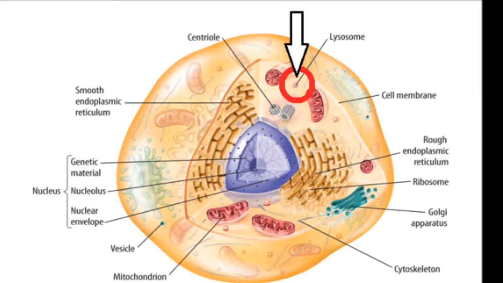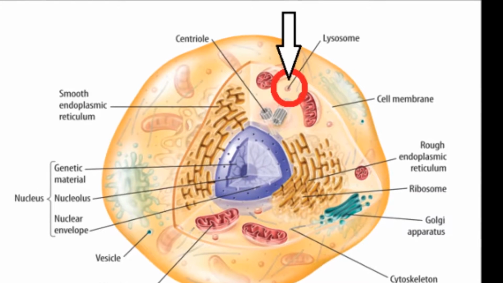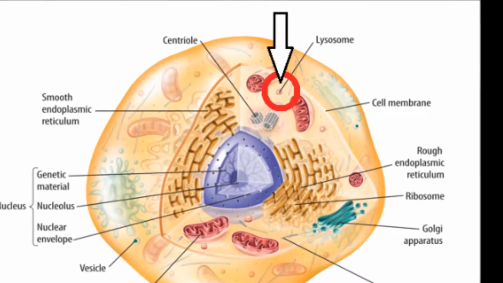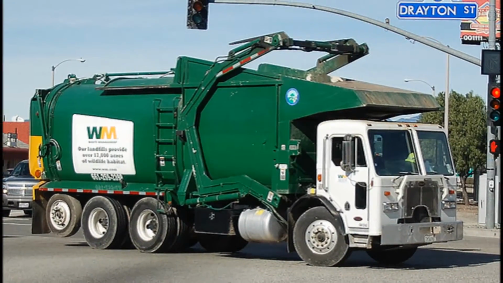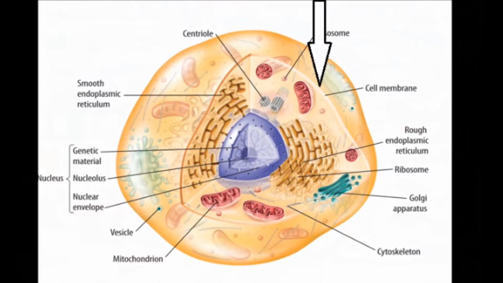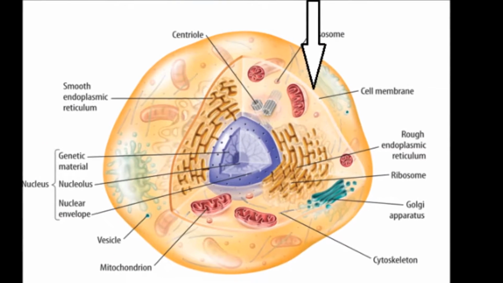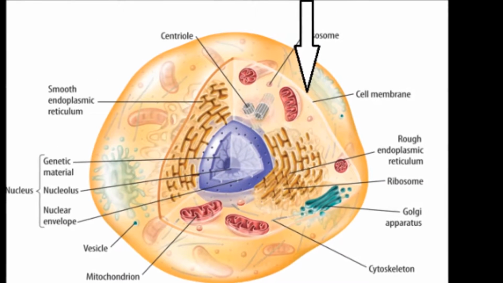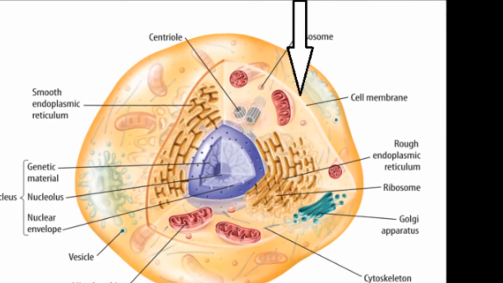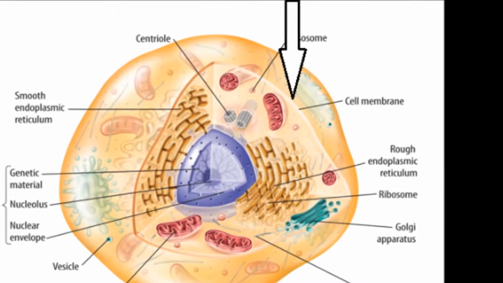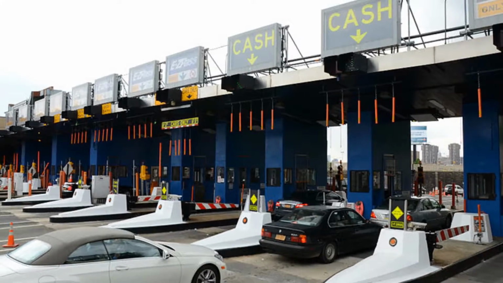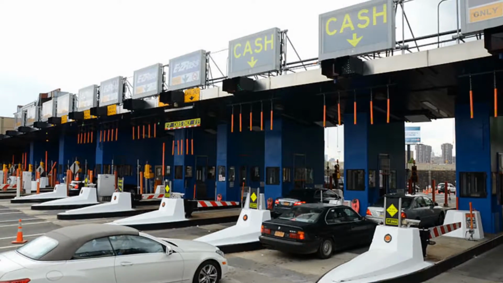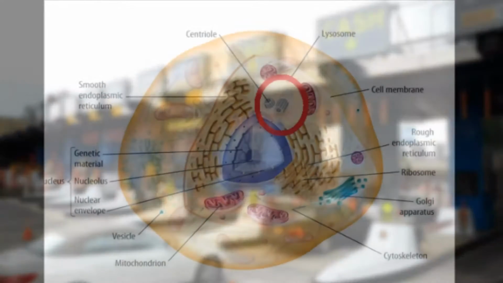Next, we have the lysosomes. They are the cell's garbage disposals because they digest and recycle cellular waste products. Lysosomes can easily be compared to the garbage disposal system in New York City. This right here is the plasma membrane. It is composed of phospholipids and proteins, and it regulates the passage of materials into and out of the cell. The plasma membrane can be compared to the toll booths on the edges of the city because the workers at those posts help dictate who's allowed into and out of the city.